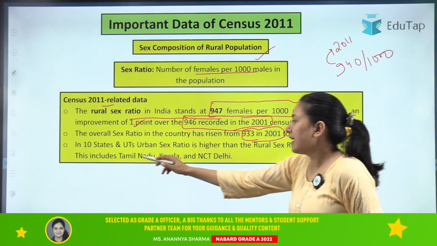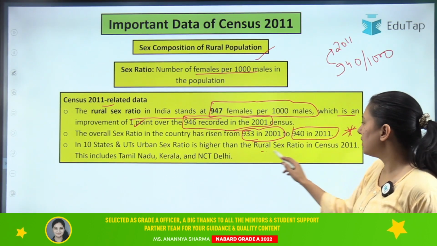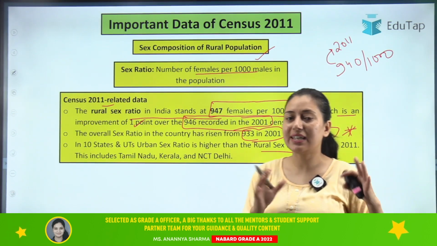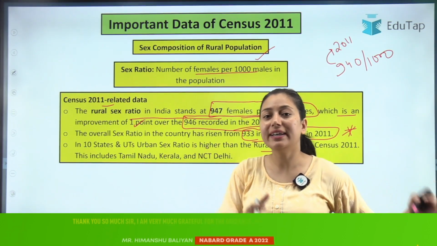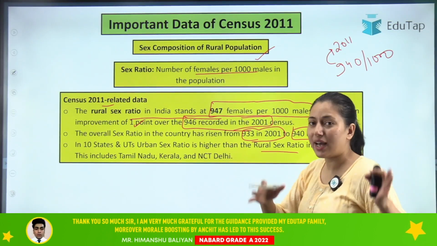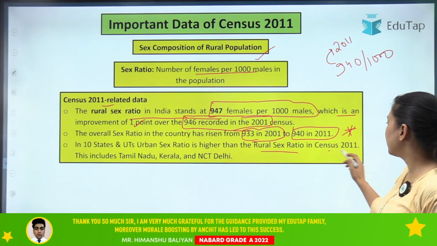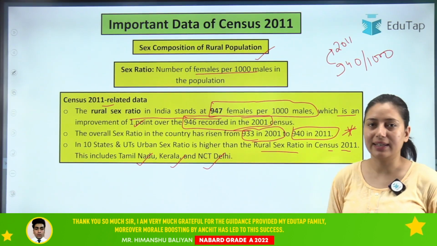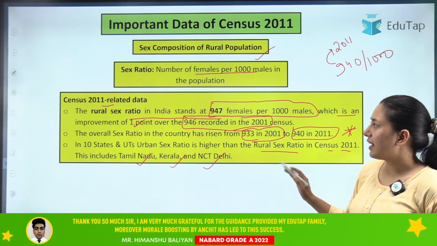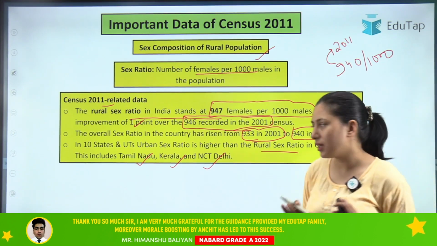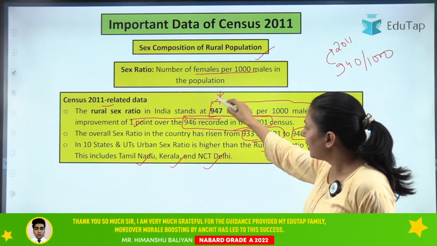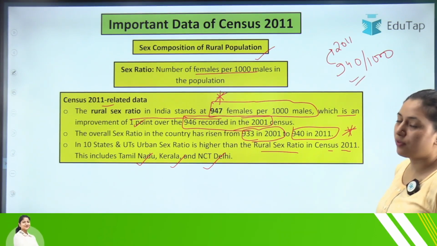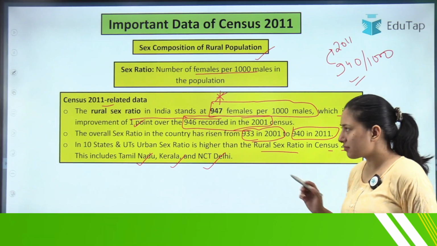Then in 10 states and UTs, the urban sex ratio is higher than the rural sex ratio in census 2011, and these include Tamil Nadu, Kerala and Delhi. Clear? So that was the data regarding the sex ratio, and from here you should know that the rural sex ratio is important, that is 947, and also the overall sex ratio of the country, that is 940. Clear?